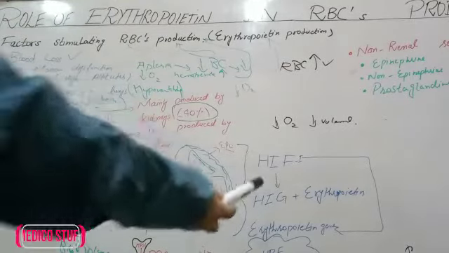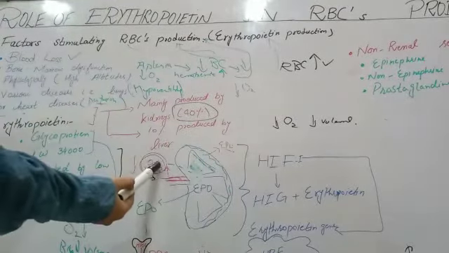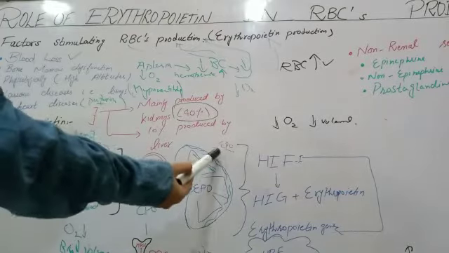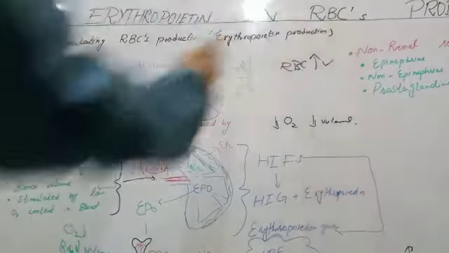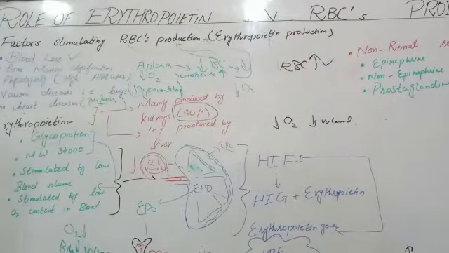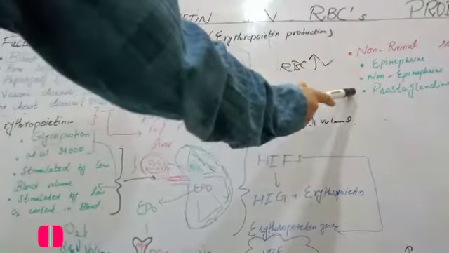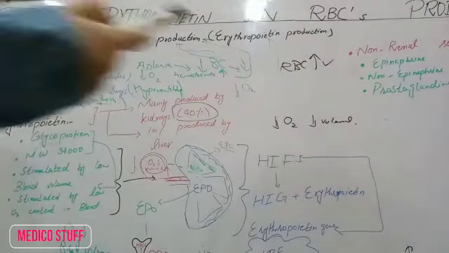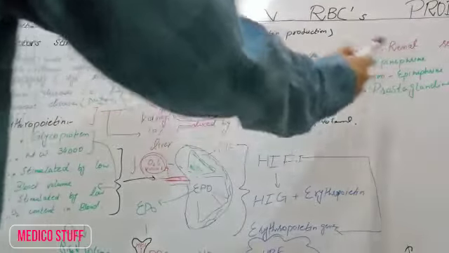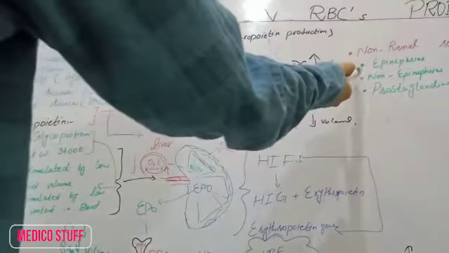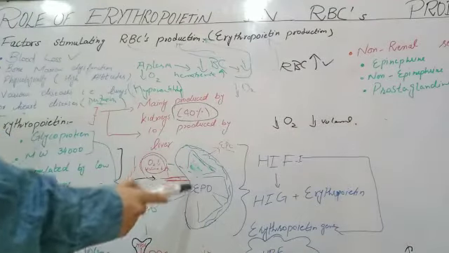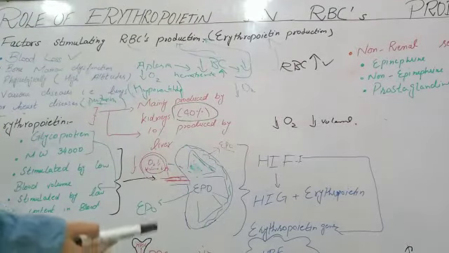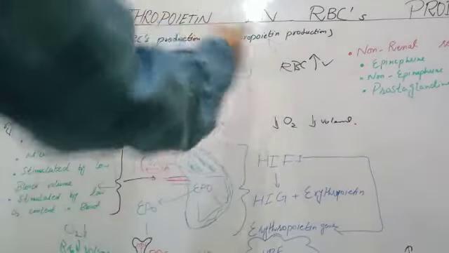Now, obviously renal hypoxia is the main factor that induces erythropoietin production, but there can be some non-renal sources. What can be the non-renal sources? Epinephrine, norepinephrine, and prostaglandins in our body, which sense hypoxia wherever it is in our body, stimulate EPO production inside the kidneys, which in turn causes the production of RBCs.